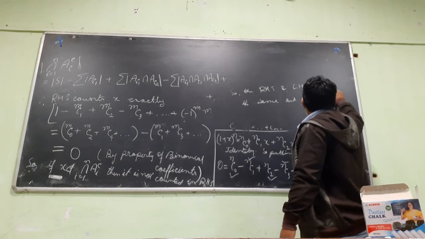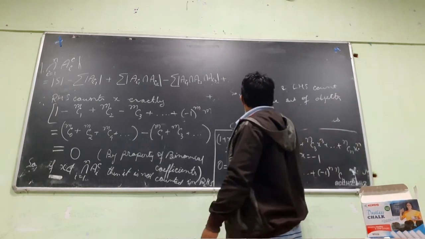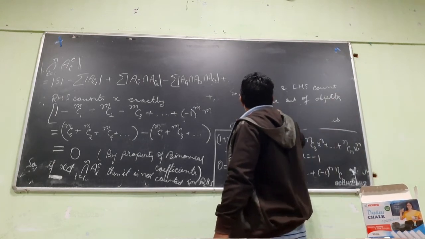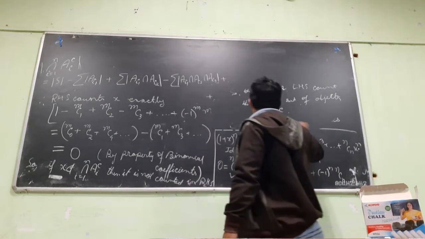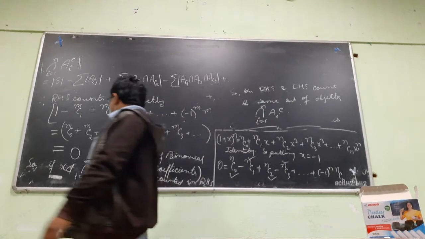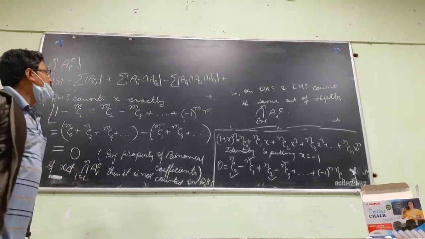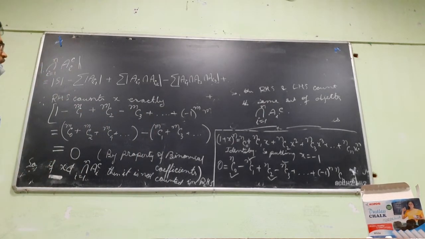And what are those set of objects? That is in the intersection i goes from 1 to n of Ai. So this is the combinatorial expression. Okay. We will use it.